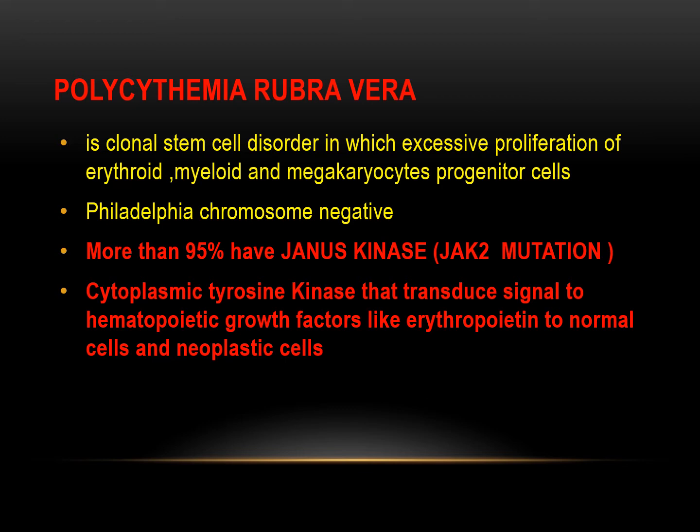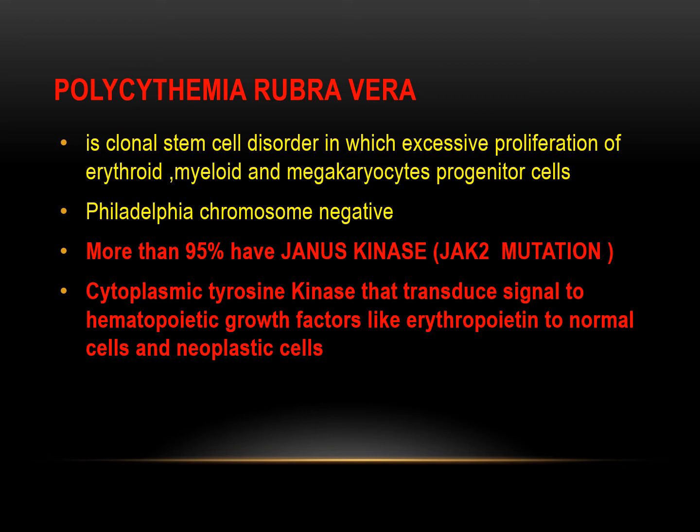The Philadelphia chromosome is negative in polycythemia rubra vera. However, more than 95% of the patients will have the Janus kinase, JAK2 mutation, positive. It's one of the very important tests to diagnose polycythemia rubra vera.